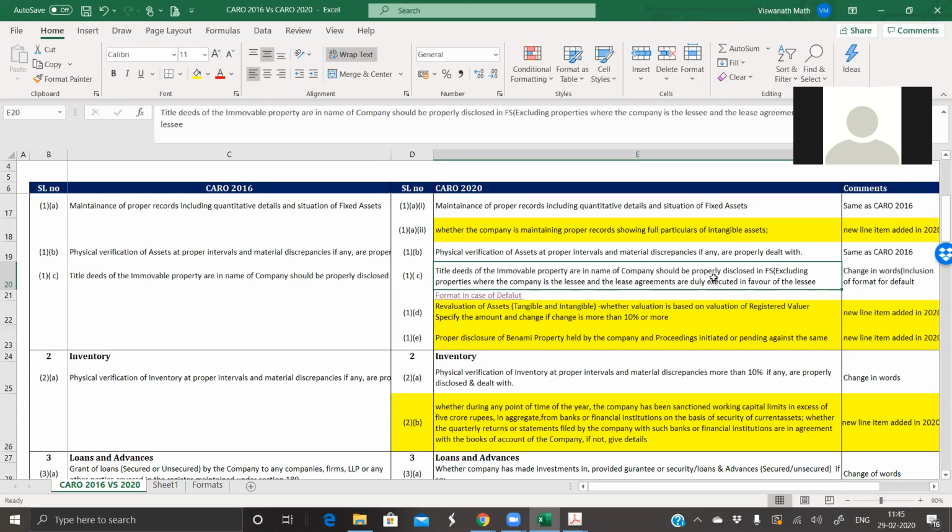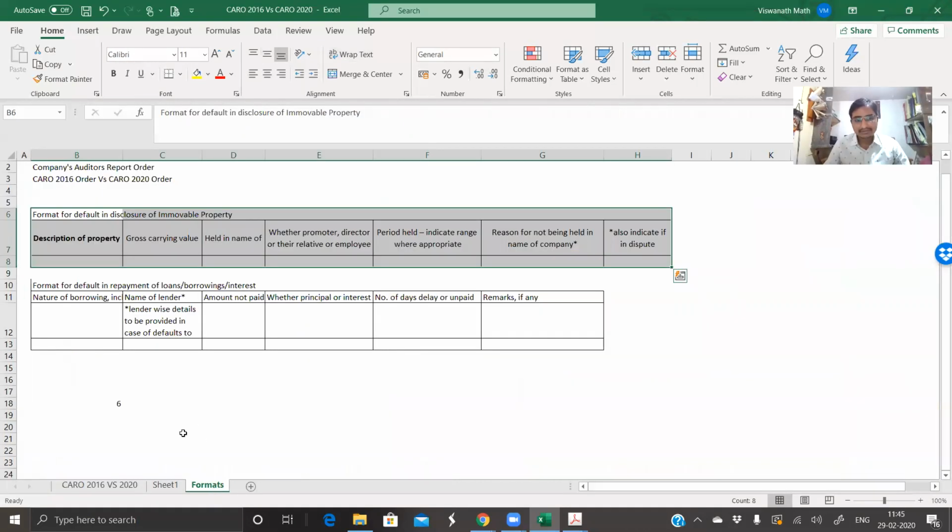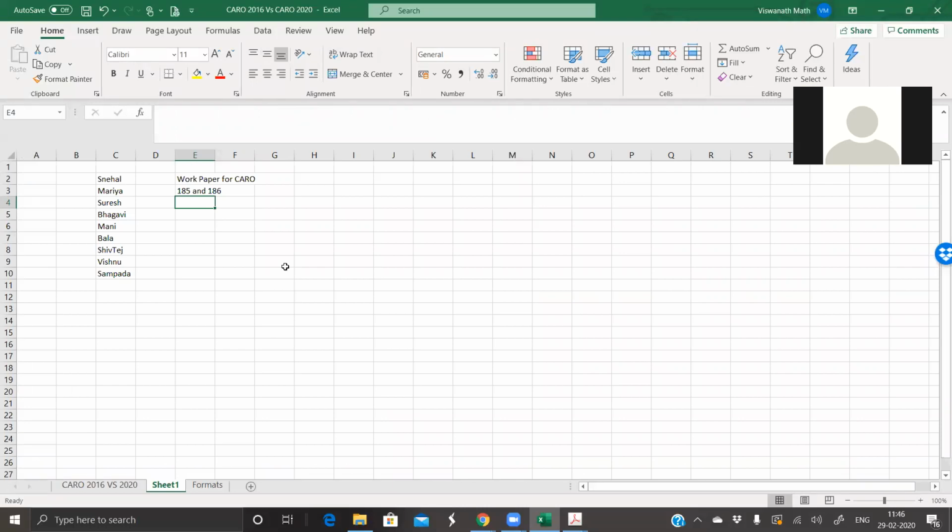You see, the question is what happens. Supposing some company is in the construction line of business. Let us say I have a land, and I want to register that land in the name of the company. So under the Transfer of Property Act, I have to execute a sale deed to the company. Only when I execute it does the company become the owner of the property. So what I will do is, instead of doing that, I will give an agreement of sale to the company. Let us say the value of the land is around 5 crore rupees, and I undertake to cut that and sell it into plots. So on 5 crore rupees, I can avoid paying stamp duty of 30 lakh rupees.